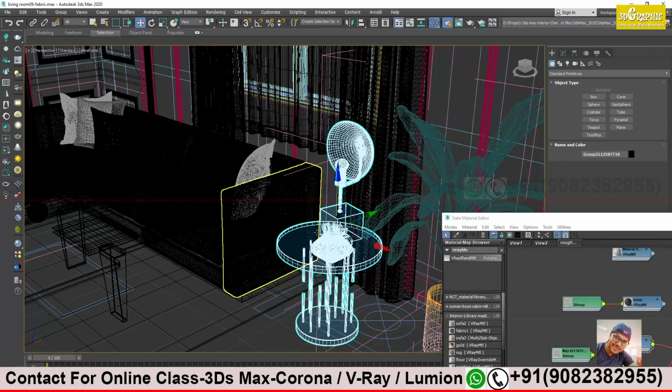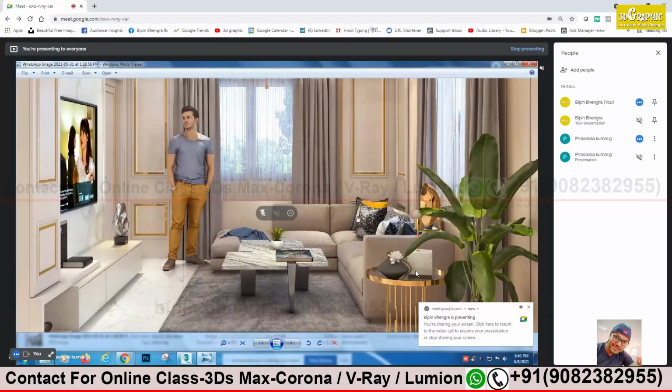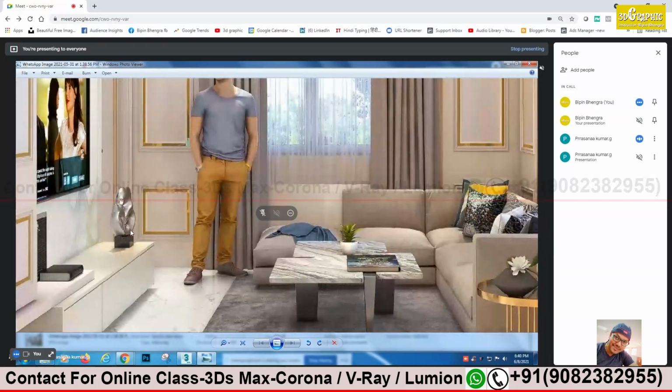We have a metal, a chrome finish. Yes, this is a chrome finish. This is that gold finish we have. And the Ganesha also, yes. Ganesha is also steel.